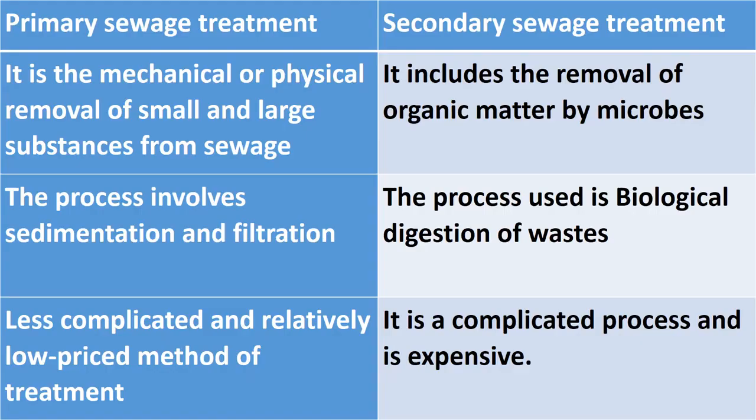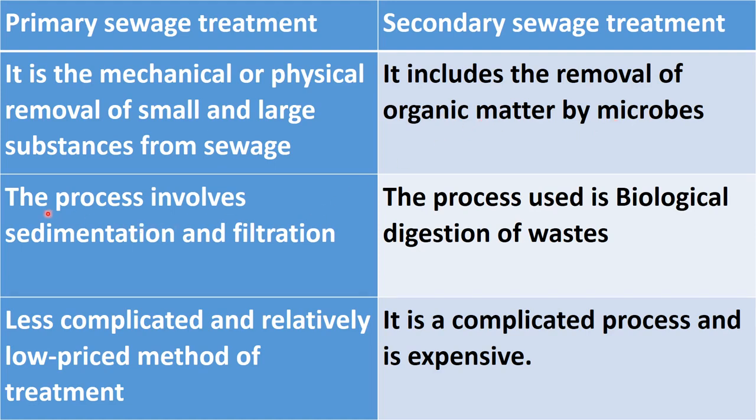This is the answer for question number 8 of NCERT, and the question is, what is the difference between primary sewage treatment and secondary sewage treatment? So these are the differences. First is, primary sewage treatment is the mechanical or physical removal of small and large substances from sewage. Okay, so we can say this is a physical process. But secondary sewage treatment includes the removal of organic matter by microbes. So living organisms or microbes are used here to remove the organic matter.